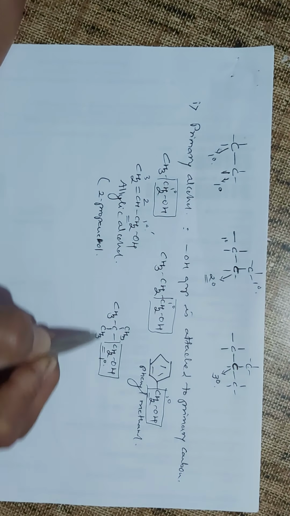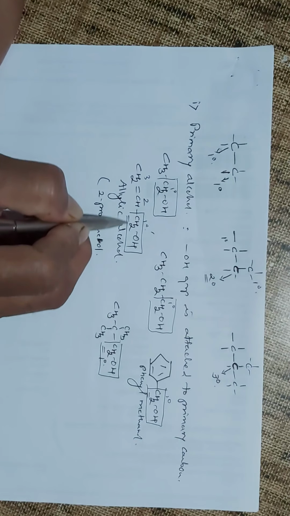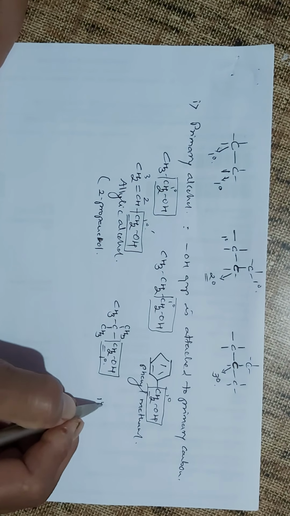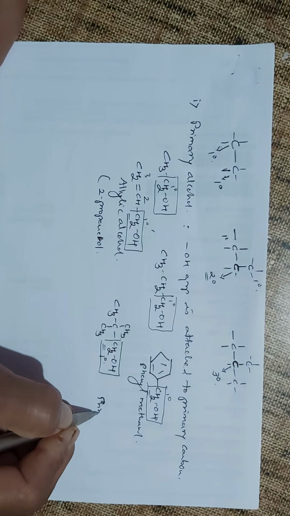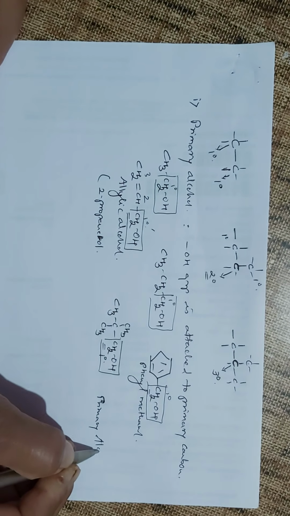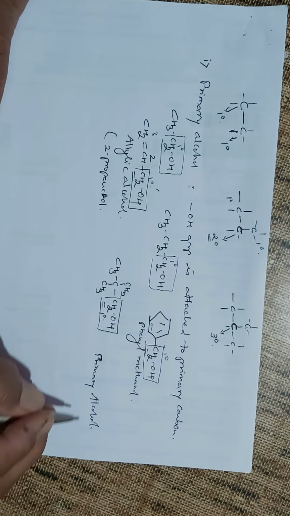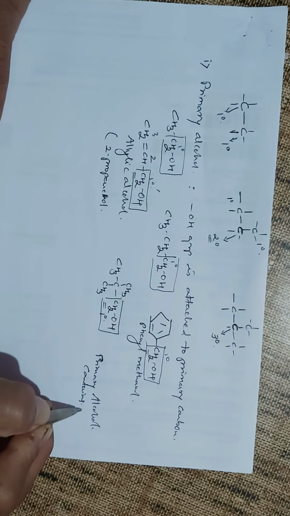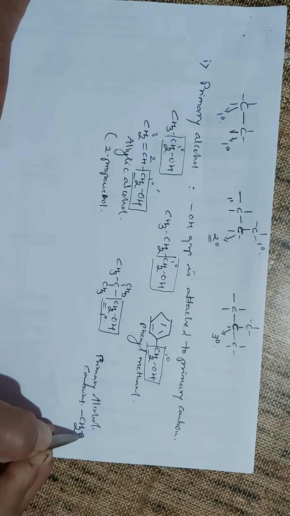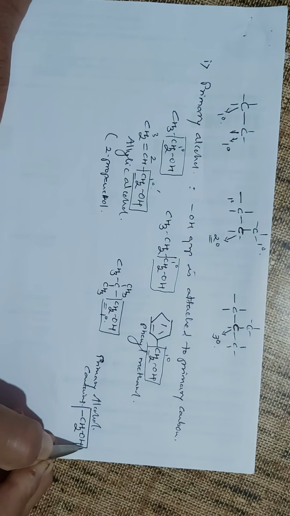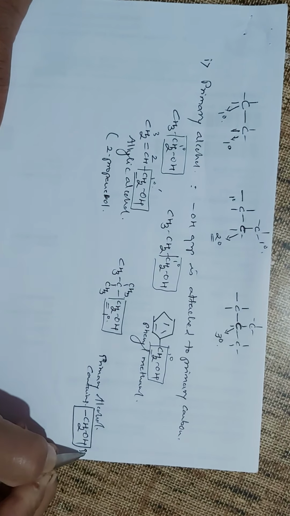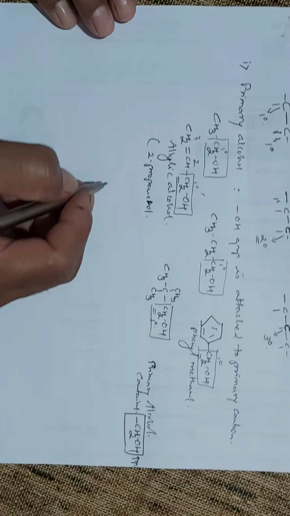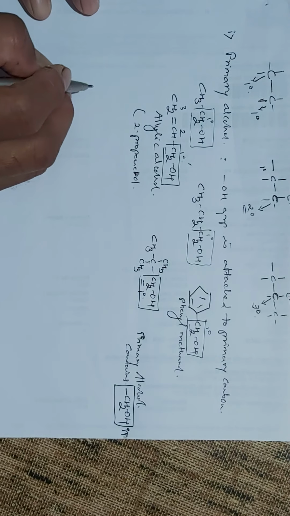It means the primary alcohols are the compounds in which the hydroxy group is attached to CH2. Primary alcohol contains the CH2OH group. So keep this thing properly in your mind, so that will help you to distinguish between the primary, secondary, and tertiary compounds.